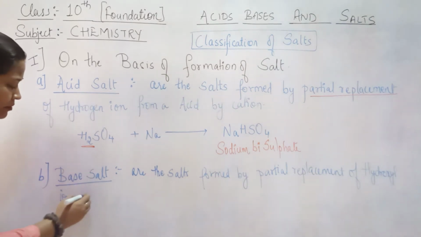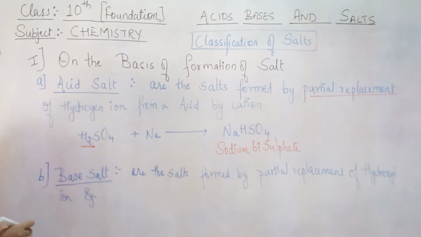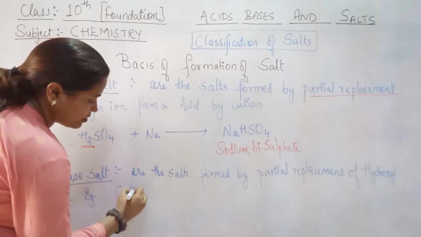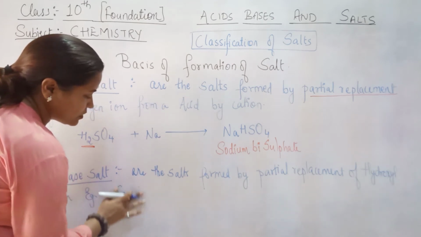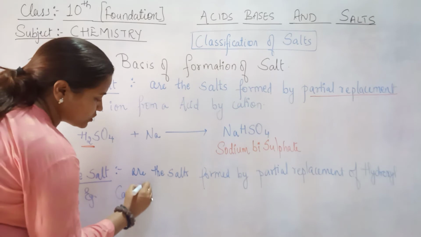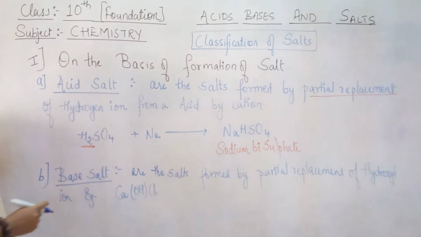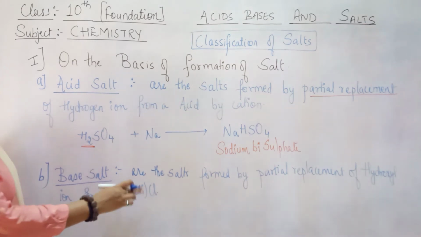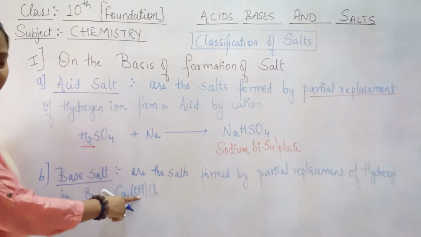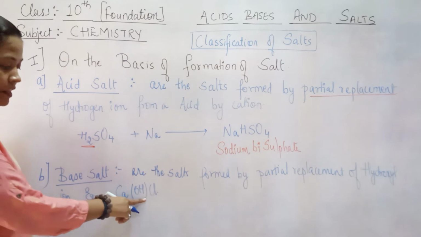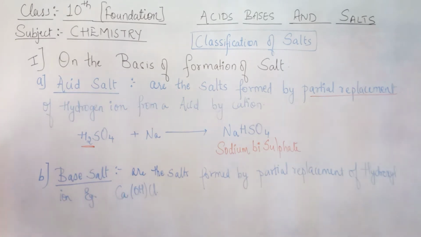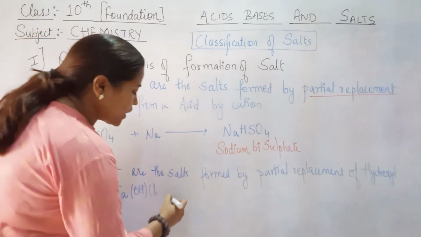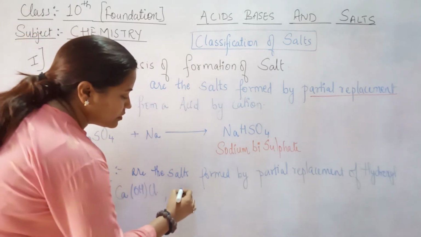For example, what will be the example? The example will be CaOHCl. In this case, this is also a salt which is not completely ionized because OH minus ion is still present in this. One more example which is very familiar to you is the basic copper carbonate.